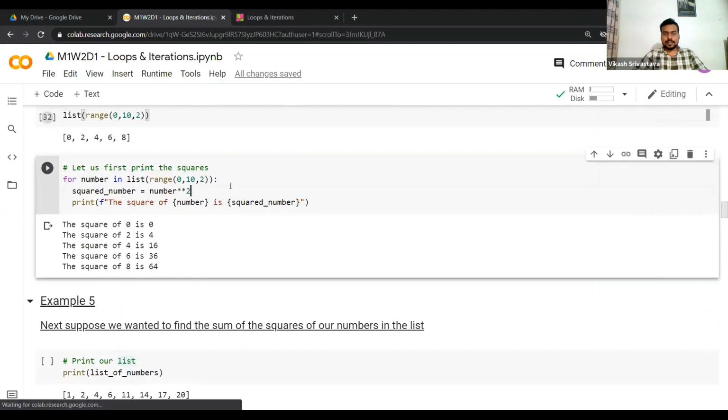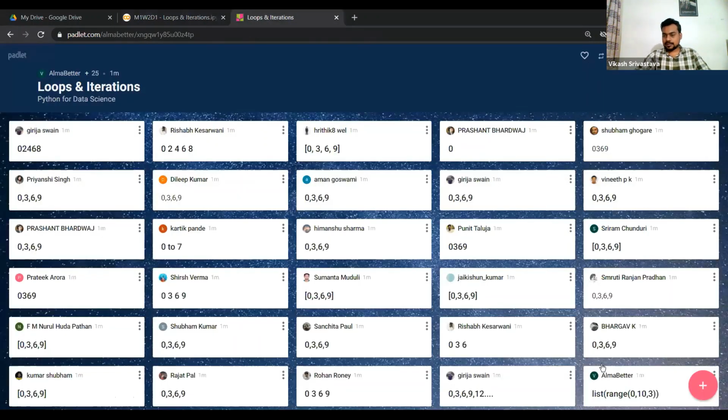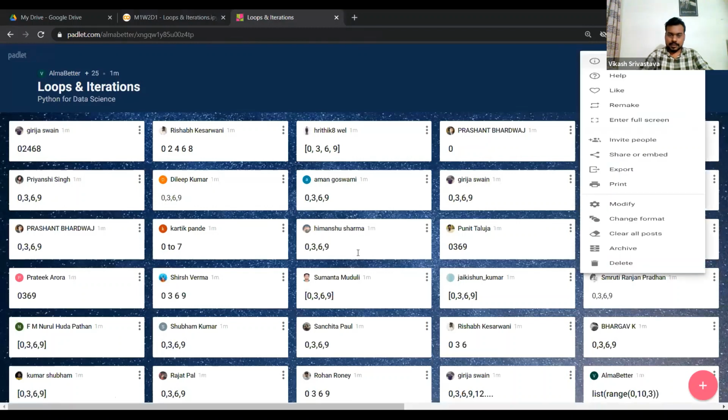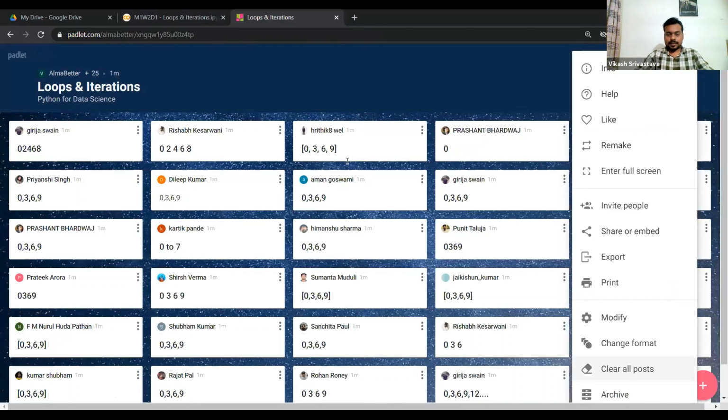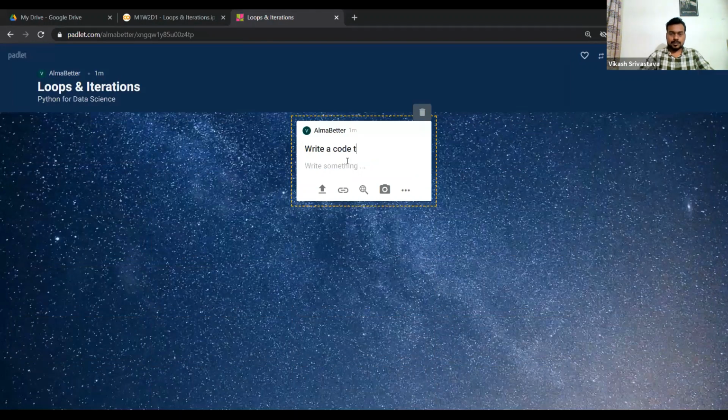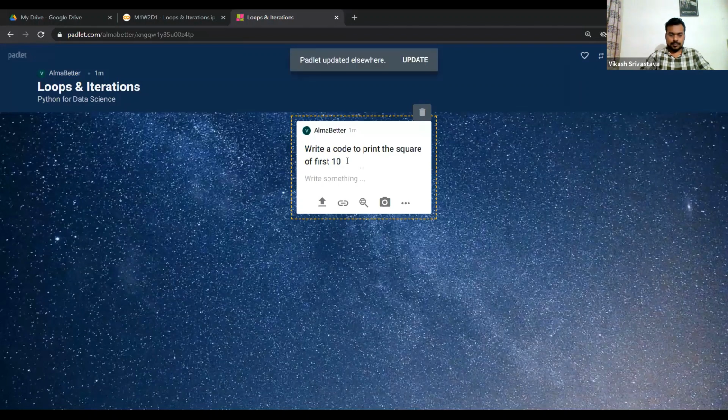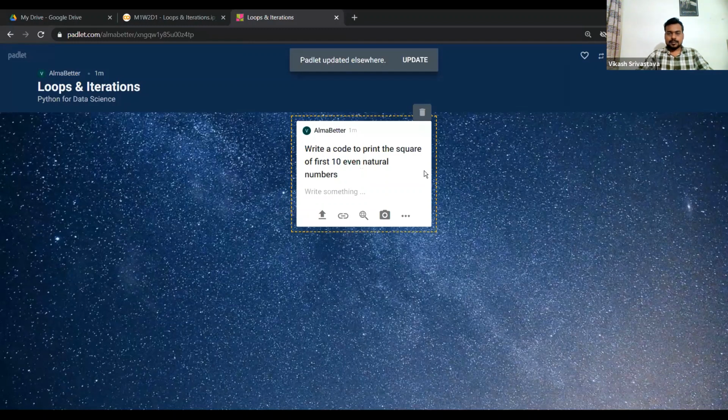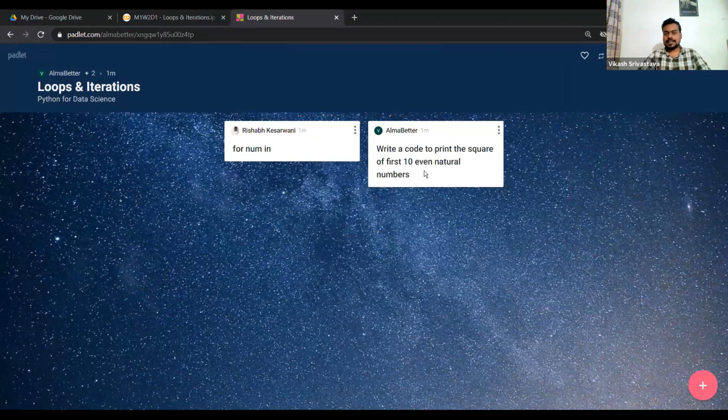Right? So let's say you were asked to print the... I can clear this and ask you guys: write a code to print the square of first 10 even natural numbers.